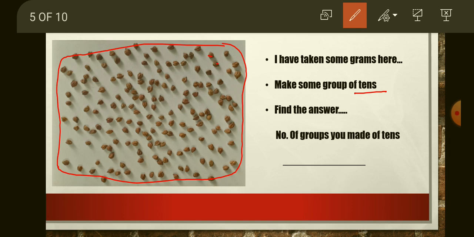1, 2, 3, 4, 5, 6, 7, 8, 9 and 10. So this is one group. Same as you have to make other groups also. After making the groups, you have to give the answer: the number of groups of tens you made. How many groups you made in this given picture, then you have to write your answer here.